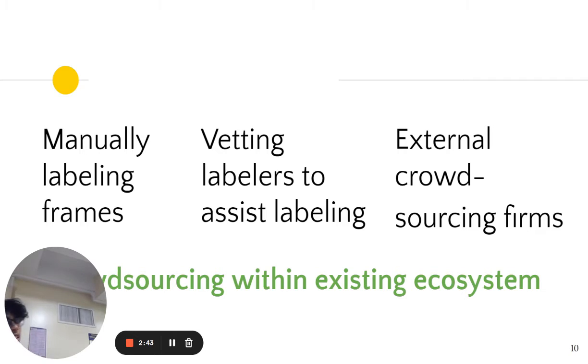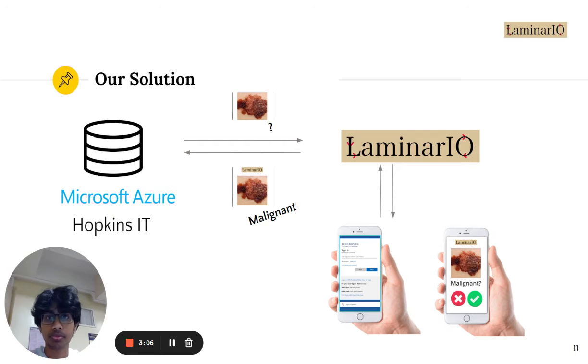So while the existing competitors tackle the problem in different ways, researchers building these machine learning models need a way to more easily and quickly access crowdsourcing resources while also maintaining the confidentiality of their private health data. That's where we come in. We plan to implement crowdsourcing within an existing Hopkins ecosystem that maintains confidentiality.